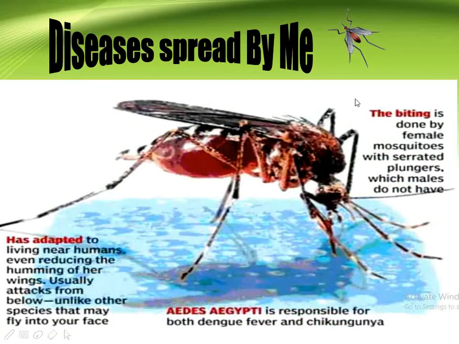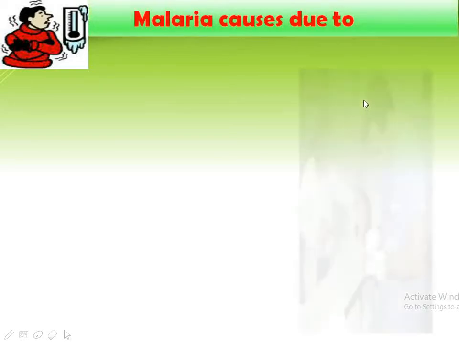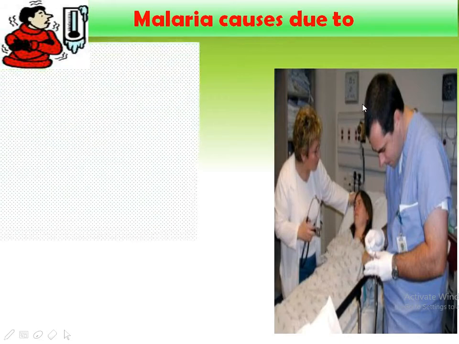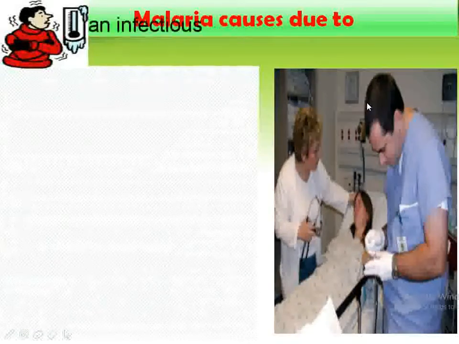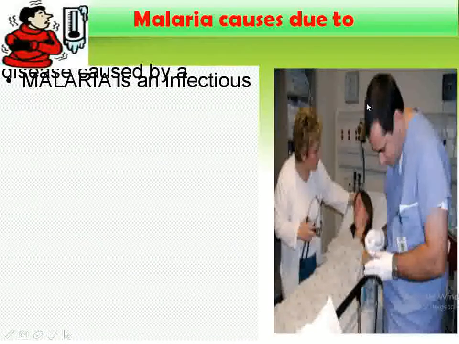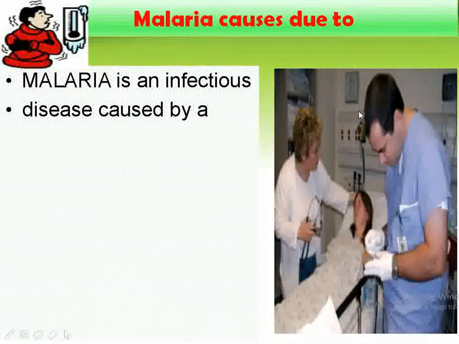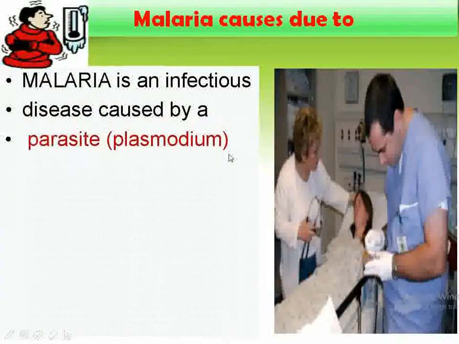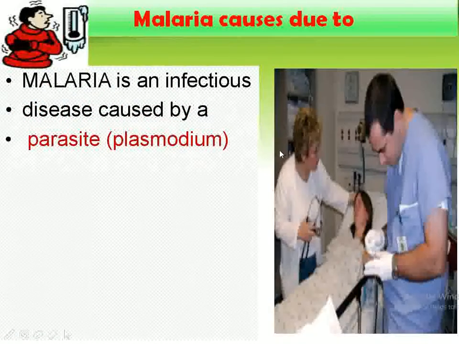Okay, so let's see malaria now. We are coming to our topic. How does malaria occur in a person? Malaria is an infectious disease caused by a parasite, that is Plasmodium. Here, for the parasite, just remember that it is a germ.